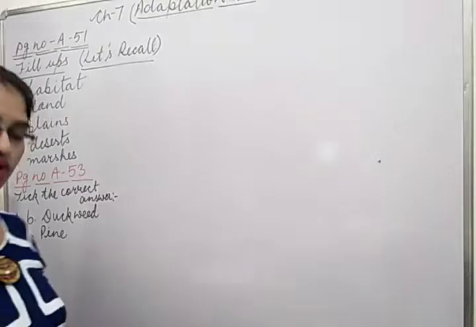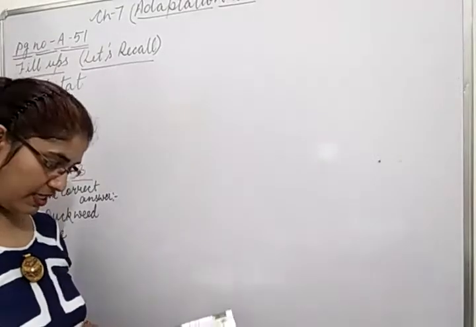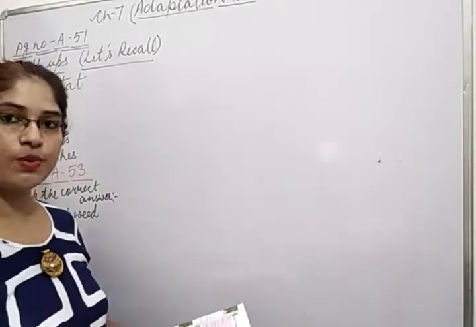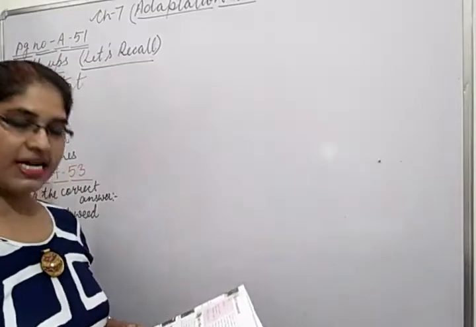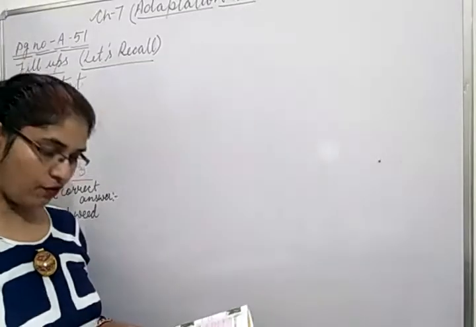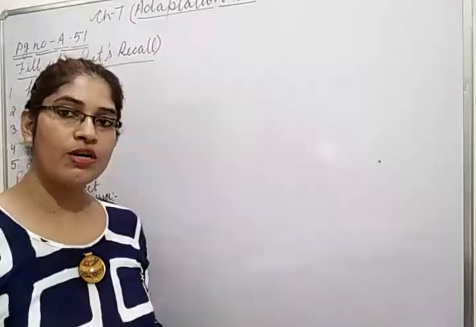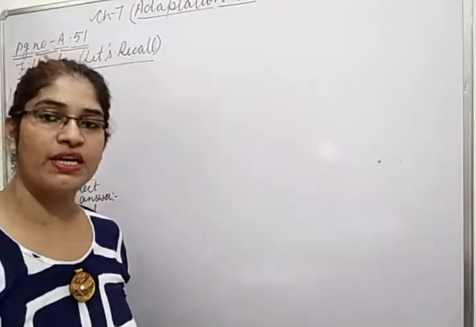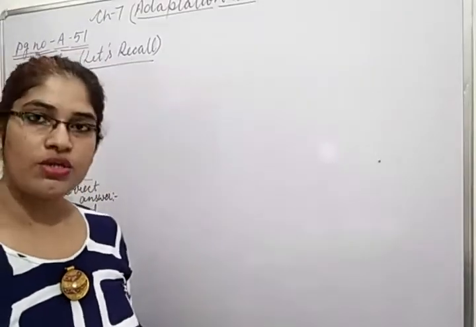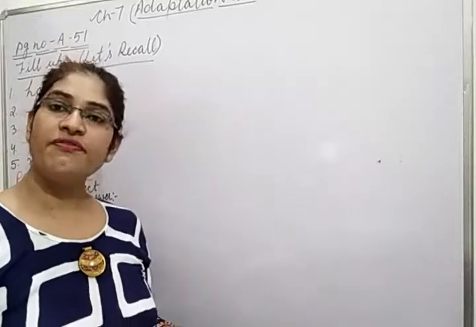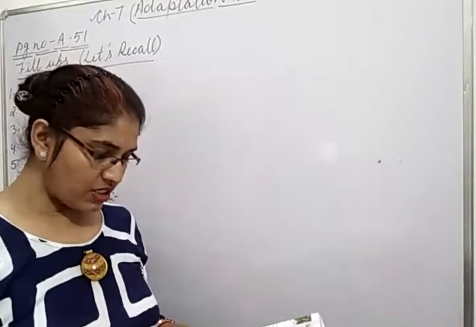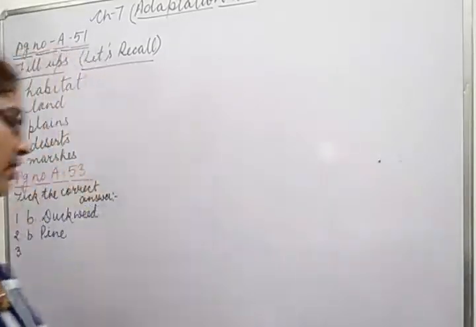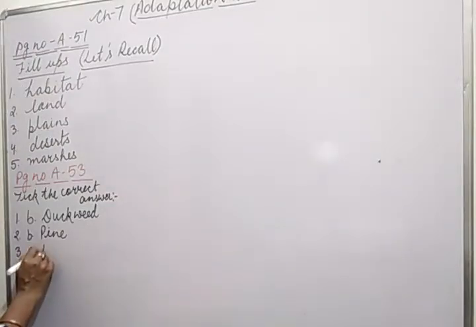Then third one, which of the following is an underwater plant? Underwater plant means जो under the water grow करते हैं. Is that pondweed? Is that duckweed? Is that lotus? Is that water lily? So children, I have told you pondweed is an underwater plant and duckweed is a floating plant. Okay, and lotus and water lily are fixed plants. So which is the correct answer? A, pondweed.